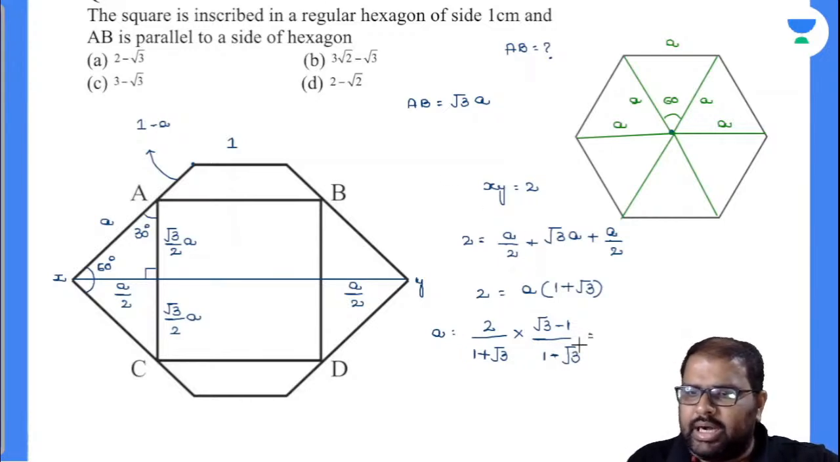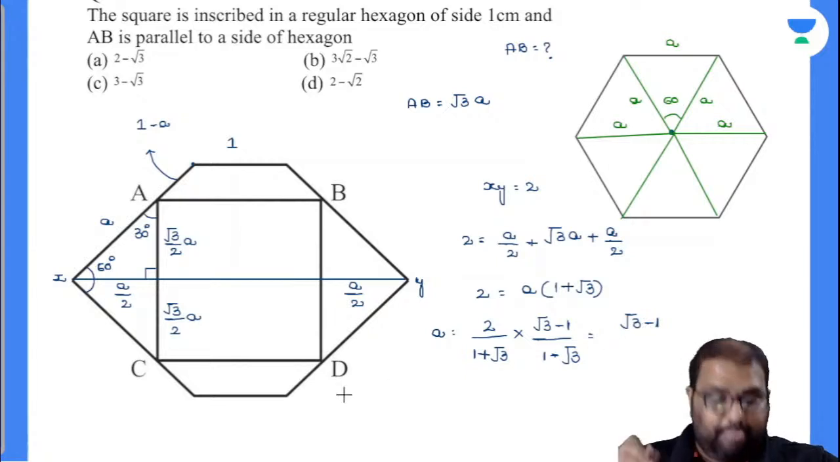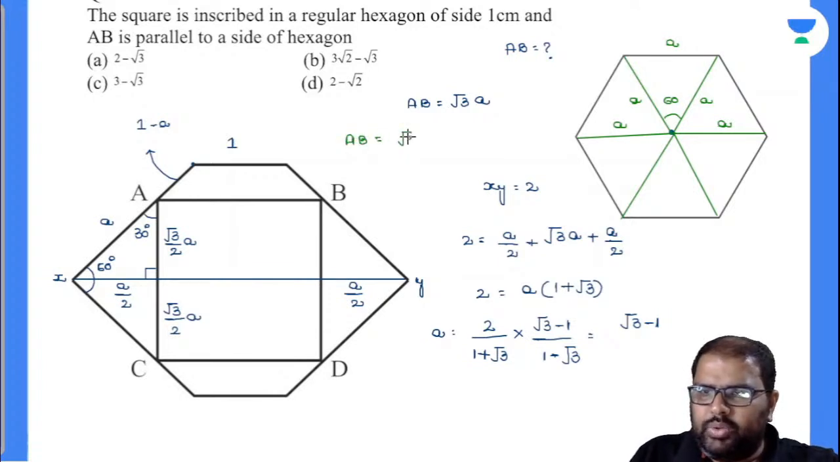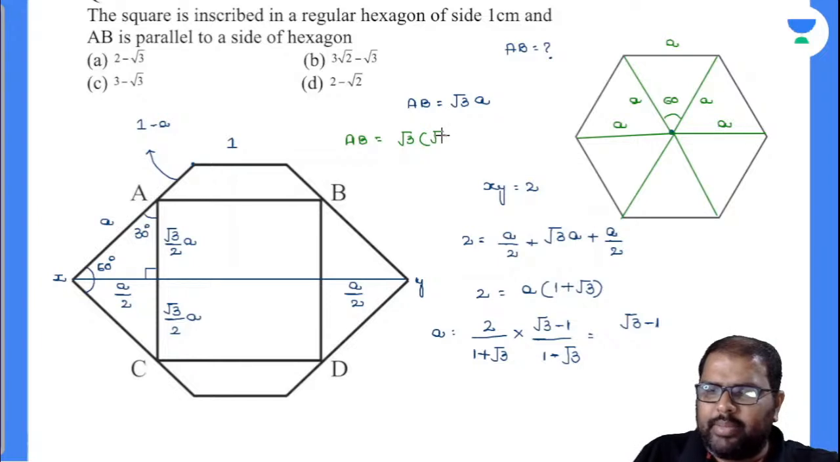So 3 minus 1, 2, 2 gets cancelled. So A value will be equal to root 3 minus 1. But our question is AB value. AB is root 3a, na? So automatically AB is equal to root 3 into root 3 minus 1. Am I right or wrong?